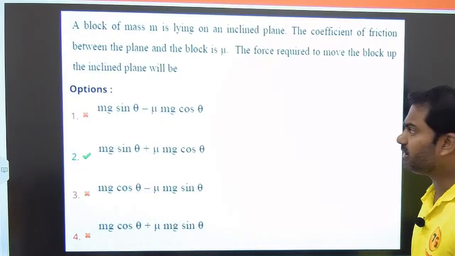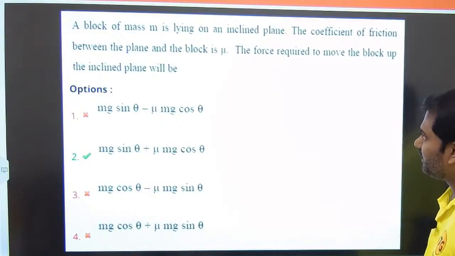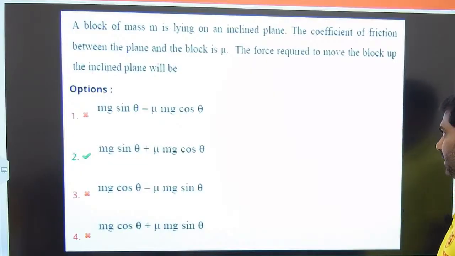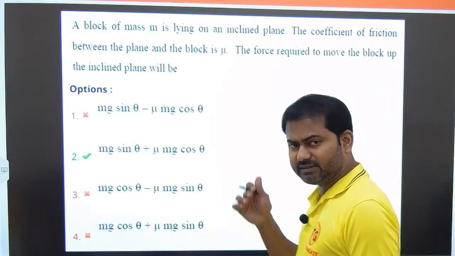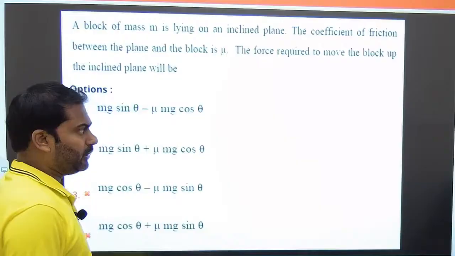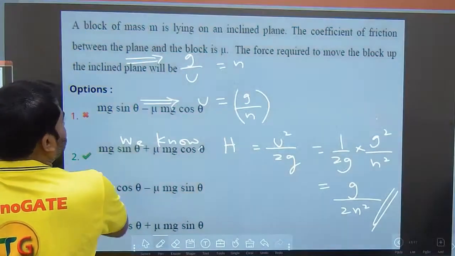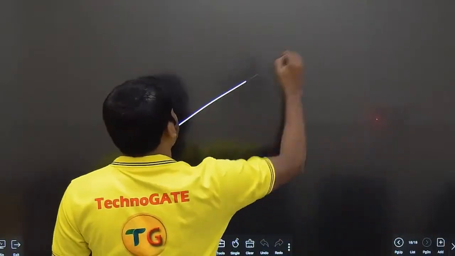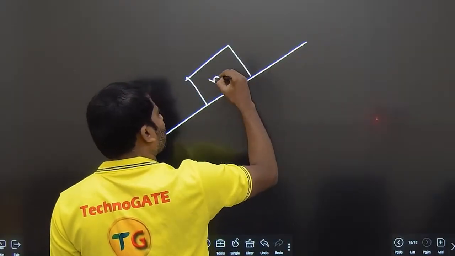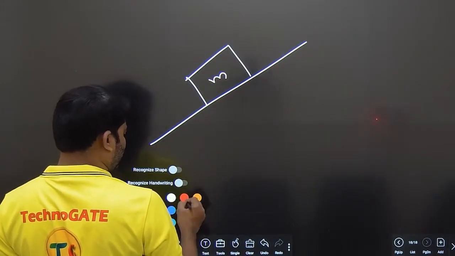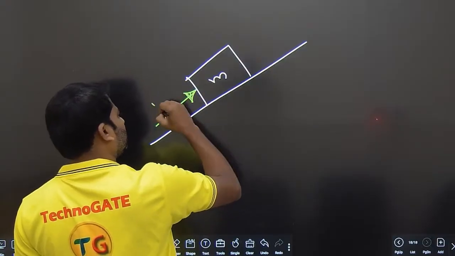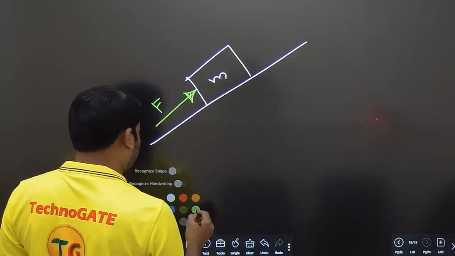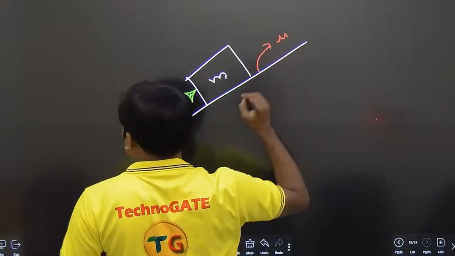In this question it is given that a block of mass m is lying on an inclined plane. The coefficient of friction between the plane and the block is mu. The force required to move the block up the inclined plane is. It's a very, very straightforward question. We can easily deal with that. Basically we have an inclined plane, on that we have this block having a mass m. You want to apply a force F to make that go up. So there is coefficient of friction as mu.